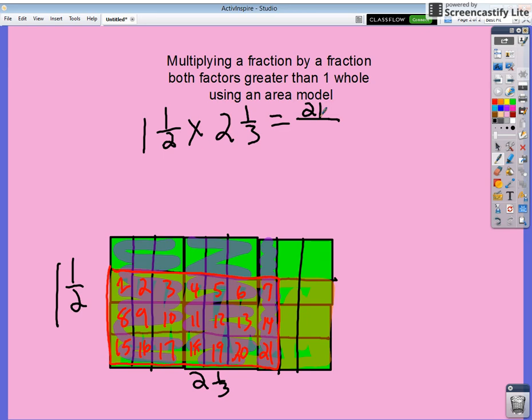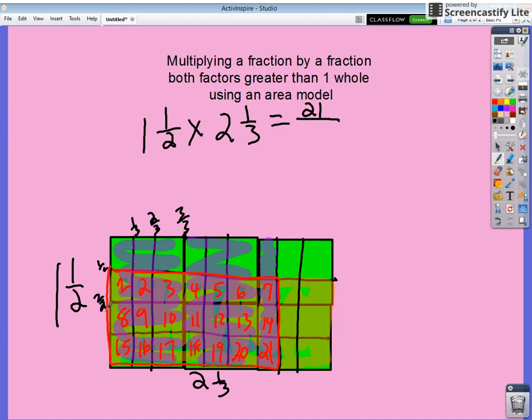My denominator will be how many equal parts was each whole partitioned into. I know that these are thirds going this way, so I know that this is 1/3, this is 2/3, and this is 3/3. So I know that this is where one whole ends. I also know that this is partitioned into halves. So coming from the top here, this is 1/2, this is 2/2.